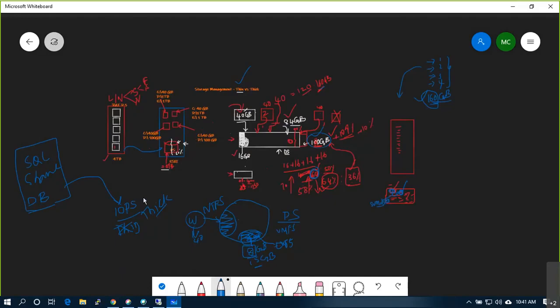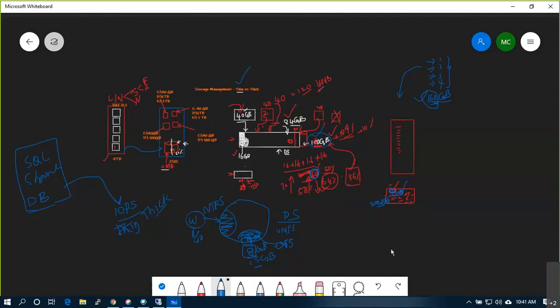Then what is thick provisioning? It will pick the allocated space from the data store and format it as per the operating system. Like if we have allocated 40 GB to a particular server, it will pick 40 GB and format it.